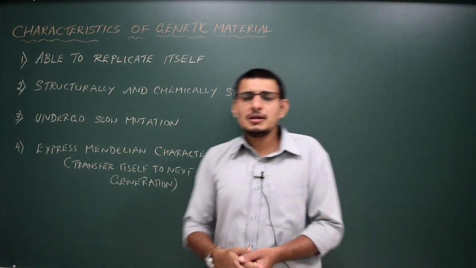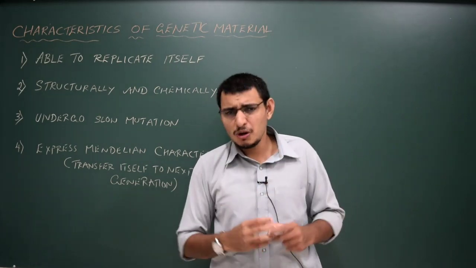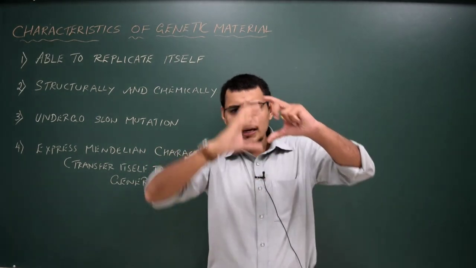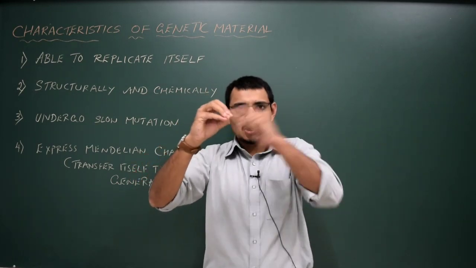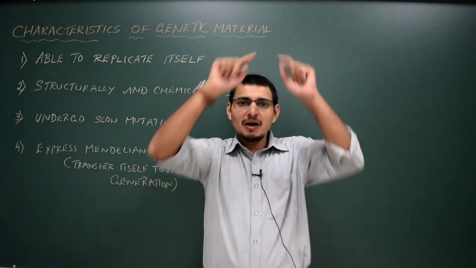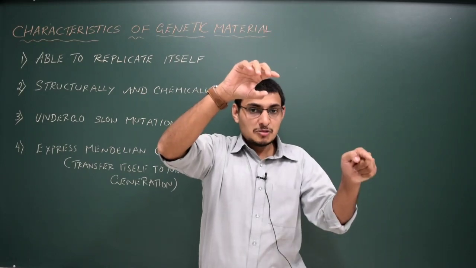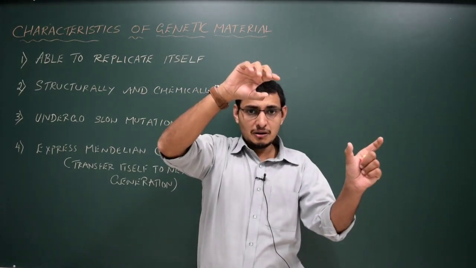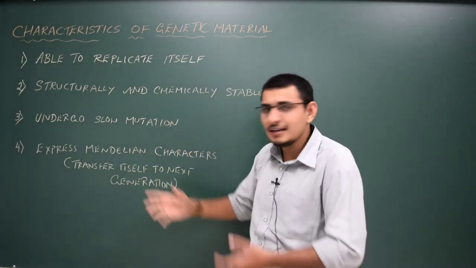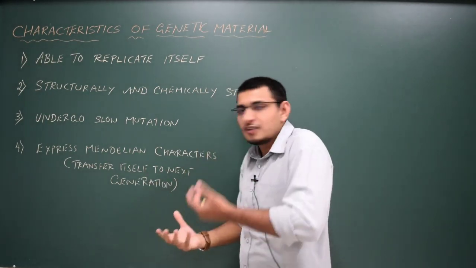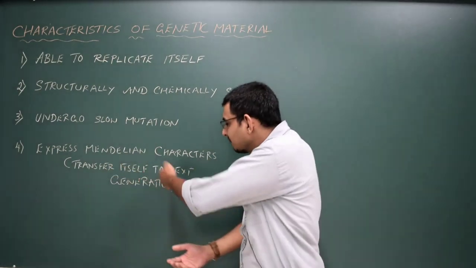For example, take a single celled organism, let us imagine a protozoan like amoeba. Amoeba contains the DNA and it undergoes cell division to produce 2 daughter amoebae. In each daughter amoeba, you could see the DNA which is given by the mother, the parent. If you compare the sequence present in the DNA of one daughter amoeba with that of another daughter amoeba, both are exactly the same. That means the DNA has transferred its information into the 2 daughter amoebae. So that is transfer itself into the next generation.